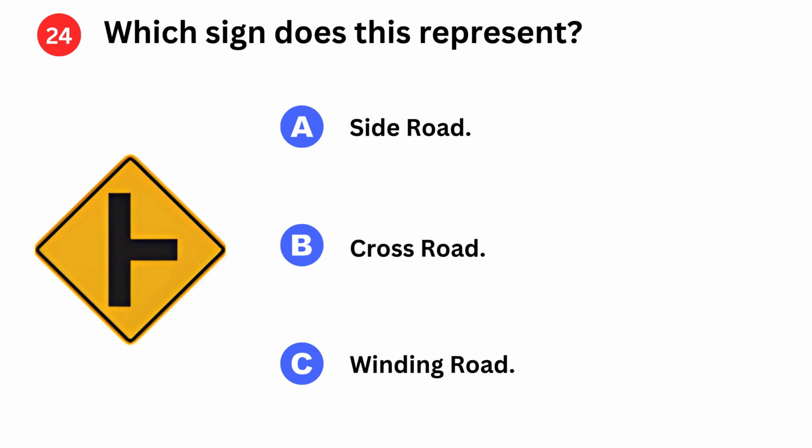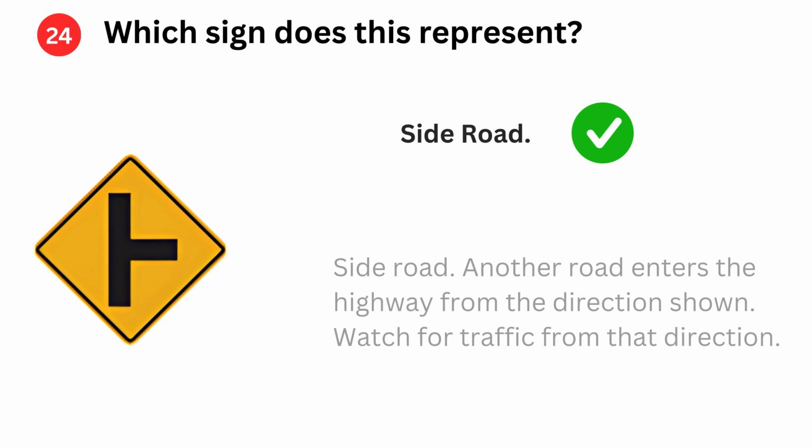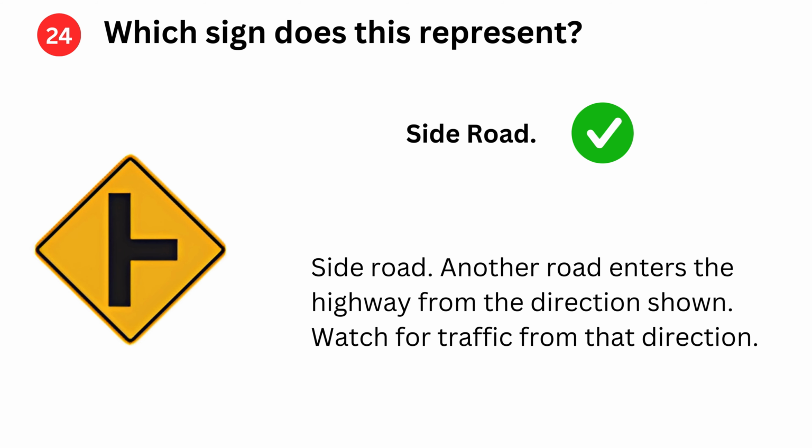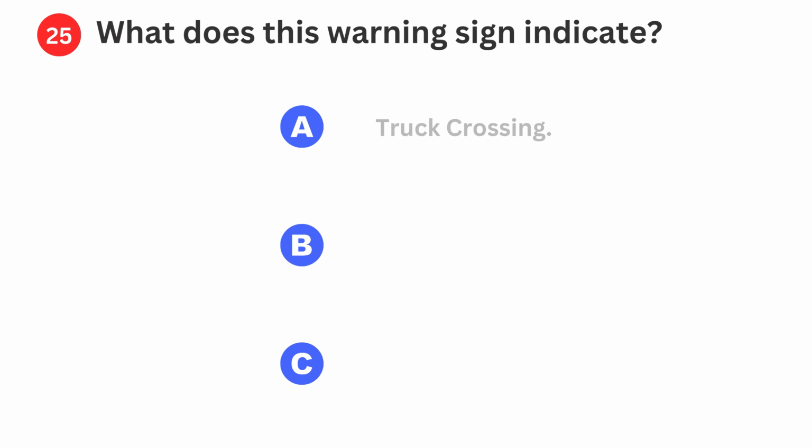Which sign does this represent? A. Side road. B. Cross road. C. Winding road. Side road. Another road enters the highway from the direction shown. Watch for traffic from that direction.